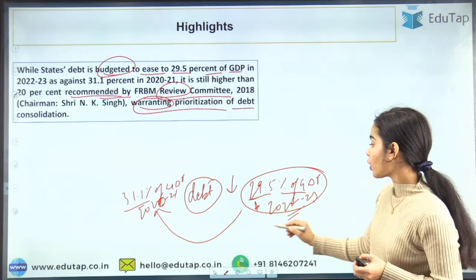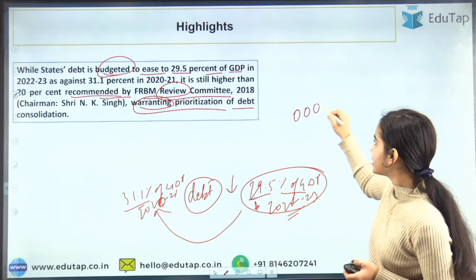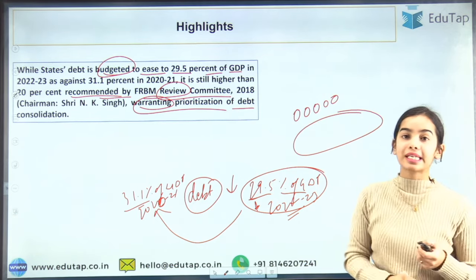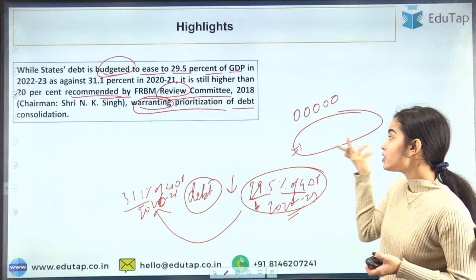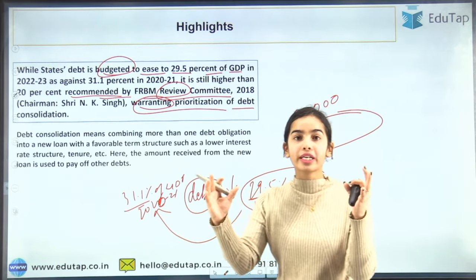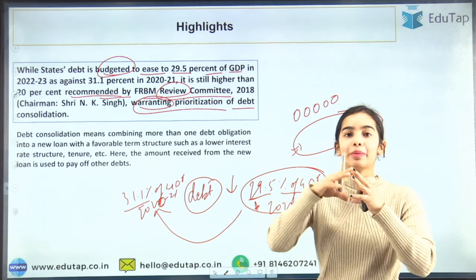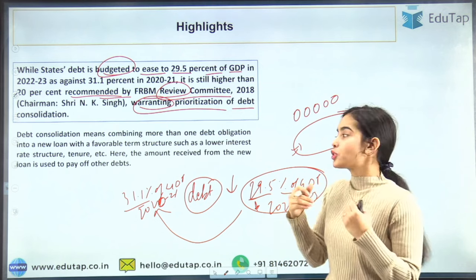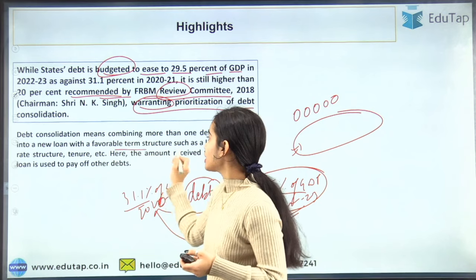So what we need to do now is consolidate the debts. The small debts taken by the states should be paid back through a bigger loan that the state can take, and this bigger loan will have better terms and conditions, making it easier for the states to pay back. So this is debt consolidation. Debt consolidation means bringing together the smaller loans and making them a new loan so that it becomes easier for you to pay it back, because you will have a favorable term structure in the new loan.